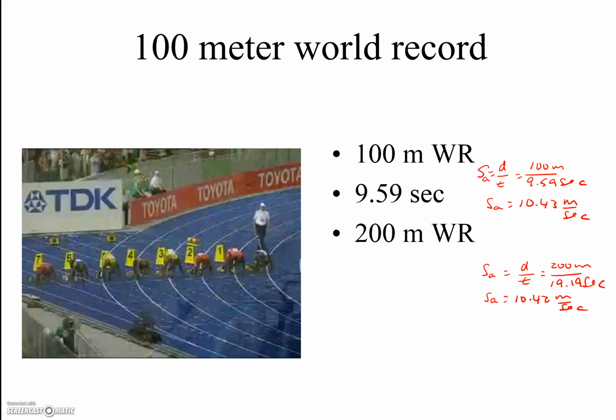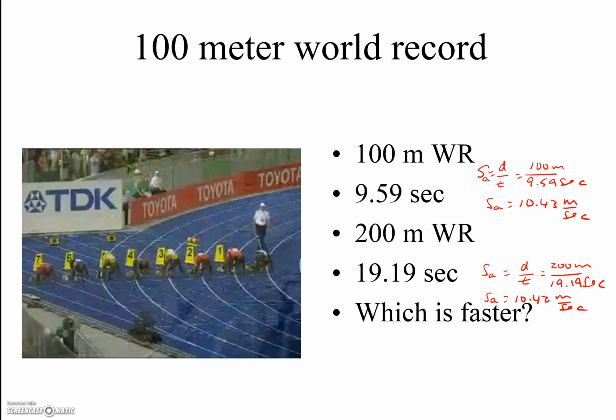So let's say we talk about a 100-meter world record. The 100-meter world record is 9.59 seconds. So we can find the average speed by taking the distance divided by the time. So we've got 100 meters divided by 9.59 seconds gives us an average speed of 10.43 meters per second.